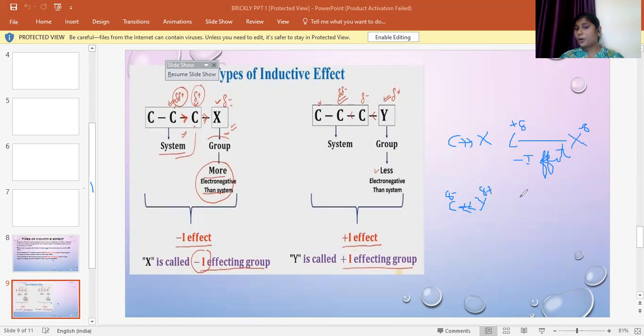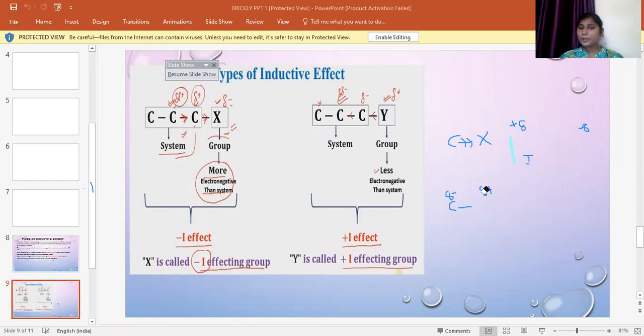This condition, where carbon acquires a negative charge and the other atom acquires a positive charge, is called the plus I effect. I hope it is clear for you.